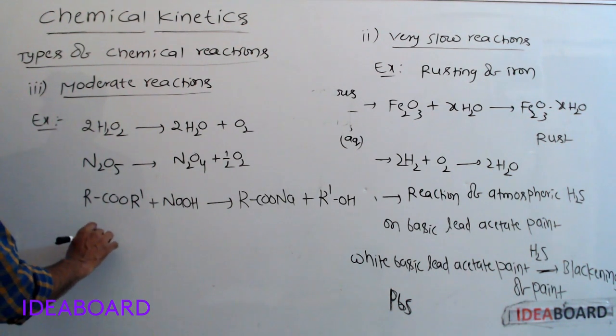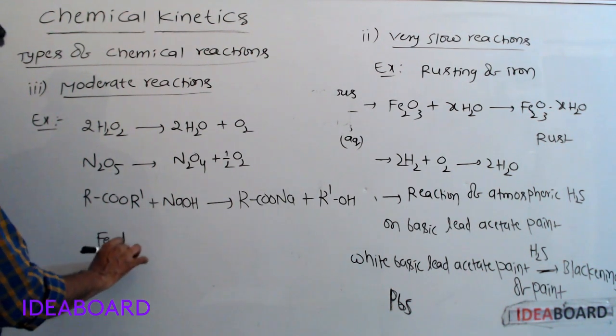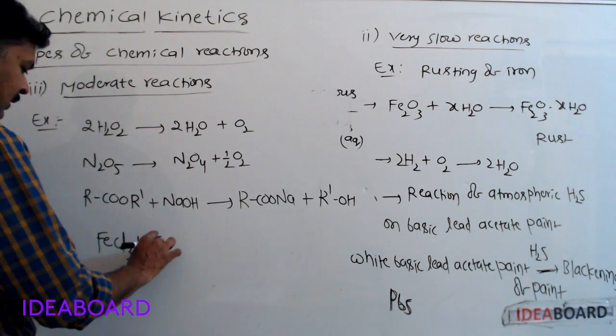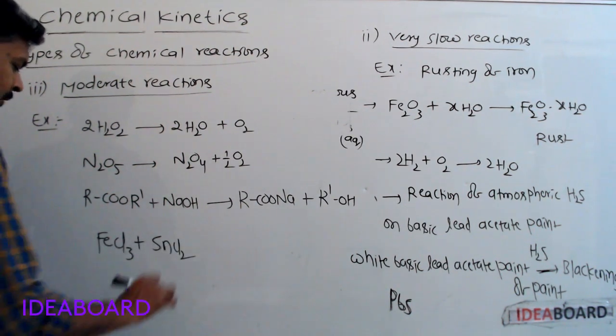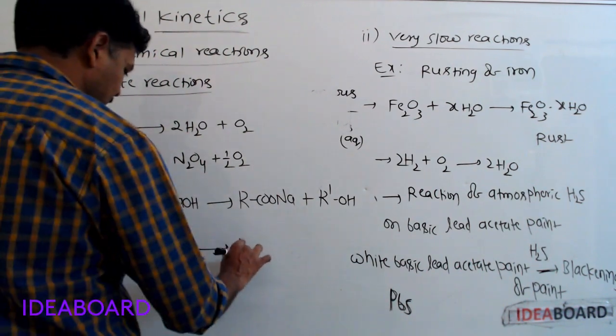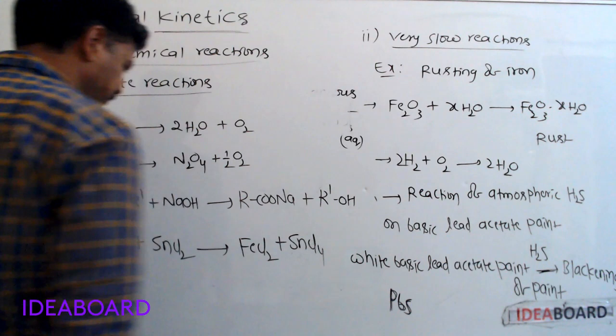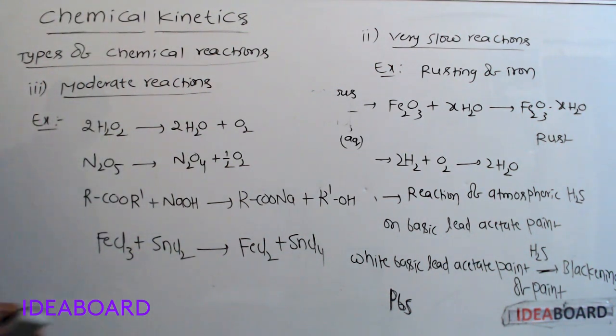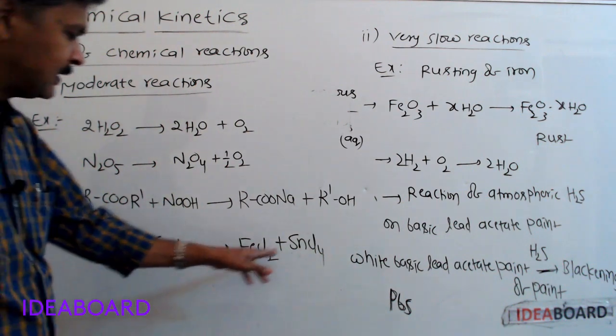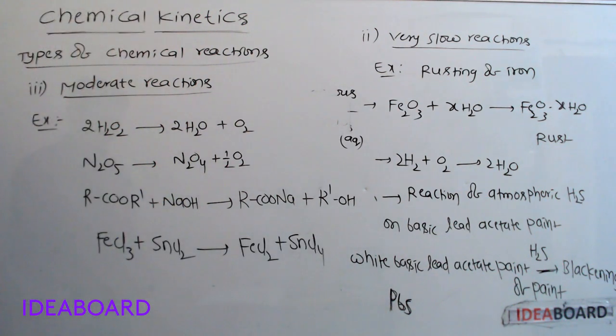Next, FeCl3 undergoes reduction with SnCl2. FeCl2 plus SnCl4 are formed.